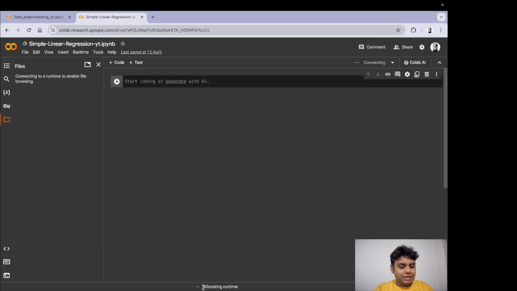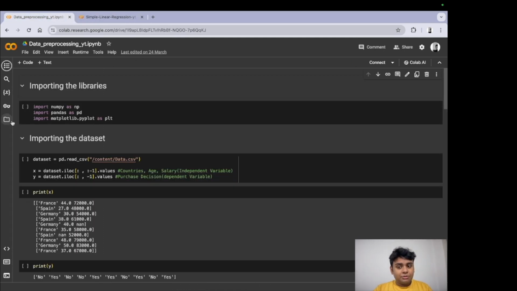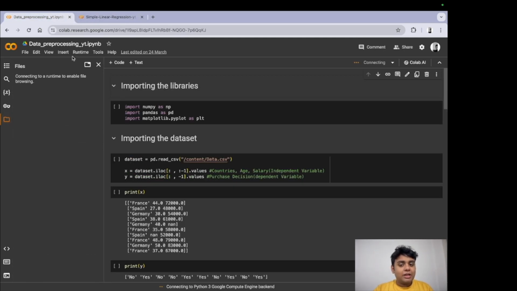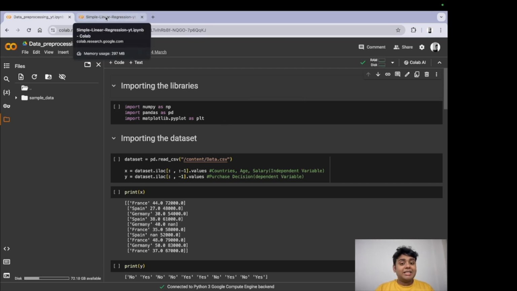So this is allocating runtime. The first thing that we are going to do is import the data onto a Google Colab notebook. If you are coming back to this data preprocessing toolkit, you might not find that same CSV file here, because it always gets reset. So if you were to run this, we would get an error because the data is not imported.